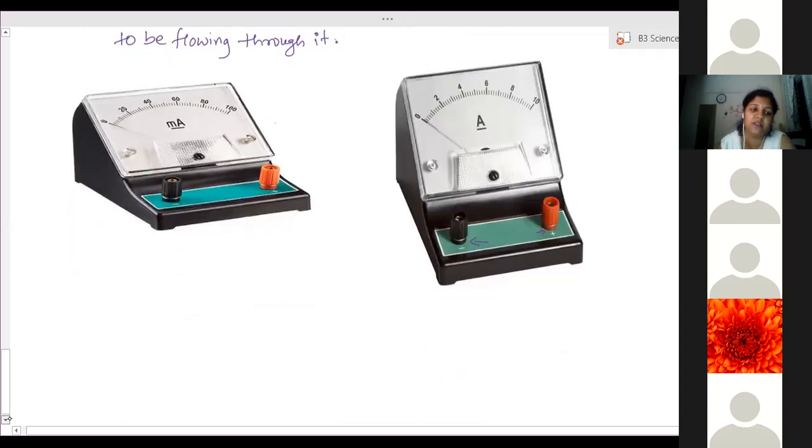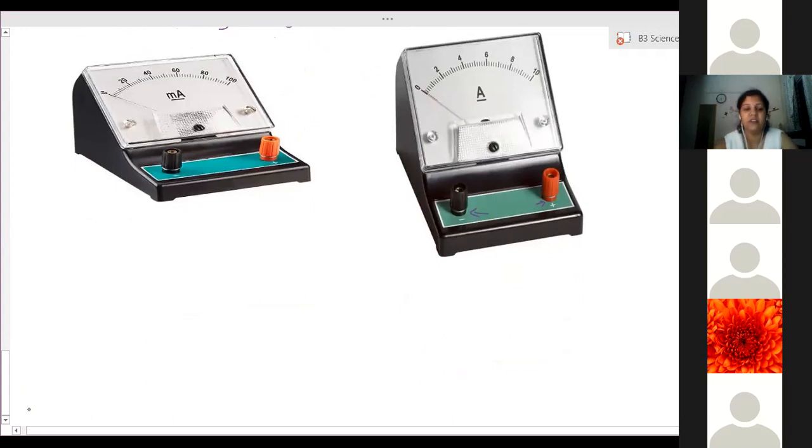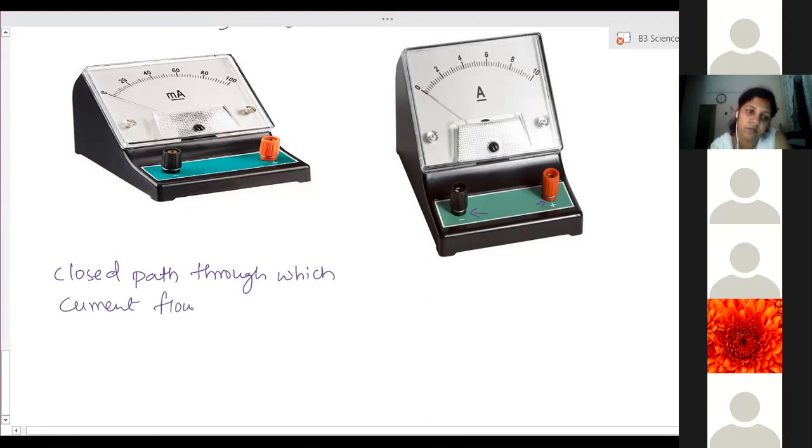Now what does electric circuit mean? Anyone knows what you mean by electric circuit? Ma'am, a closed continuous path in which electric current flows. Yes, so an electric circuit is a closed continuous path in which current flows. That is called an electric circuit. So write down the definition first. A closed path through which current flows is called an electric circuit.